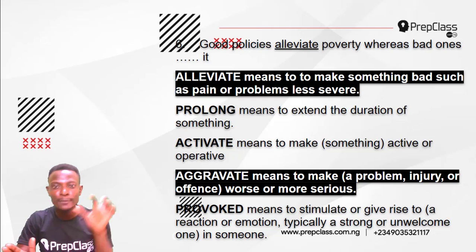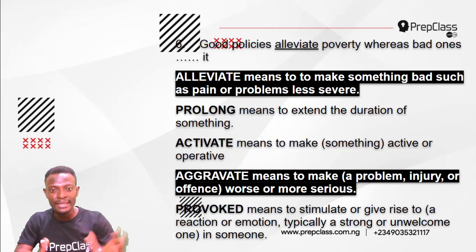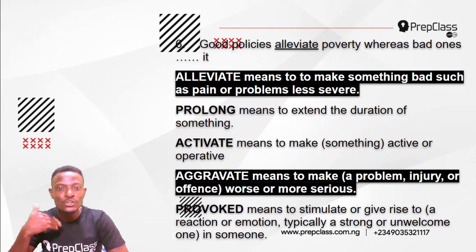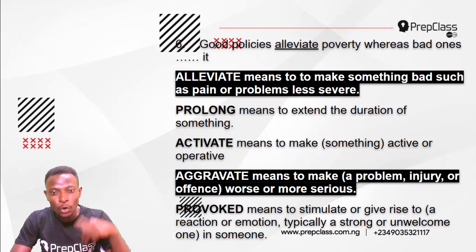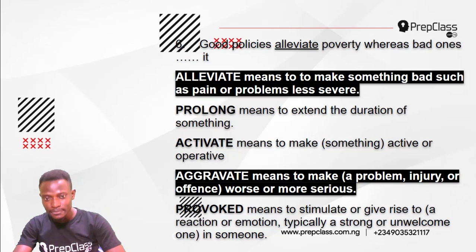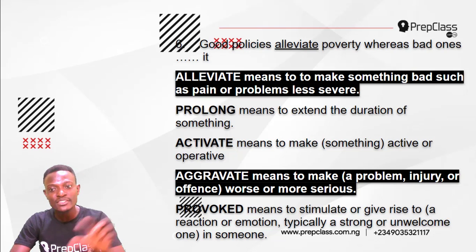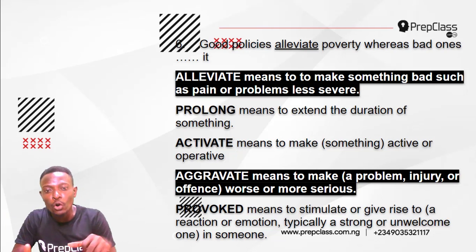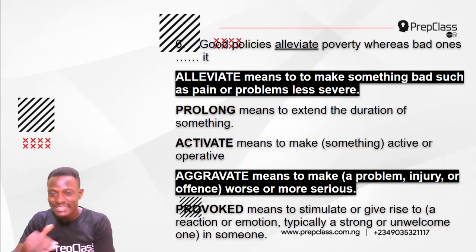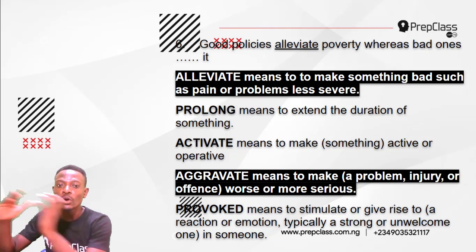Option A, prolong. Prolong means to extend the duration of something. Option B, activate. Activate means to make something active or operative. Option C, aggravate. Aggravate means to make a problem, injury, or offense worse or more serious. Option D, provoke. Provoke means to stimulate or give rise to a reaction or emotion, typically a strong or unwelcome one in someone.